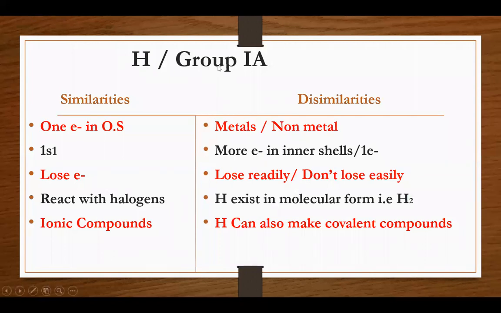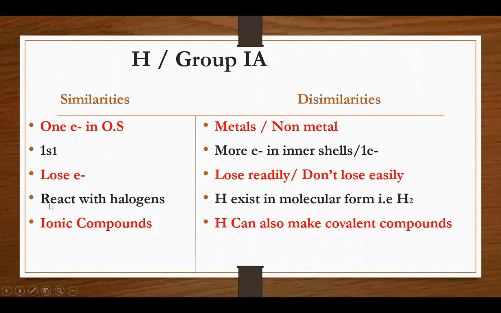the resemblance of hydrogen with group 1A, similarities. Number 1, both have one electron in their outermost shell. That's why their outer electronic configuration is ns1. Both have a tendency to lose an electron.